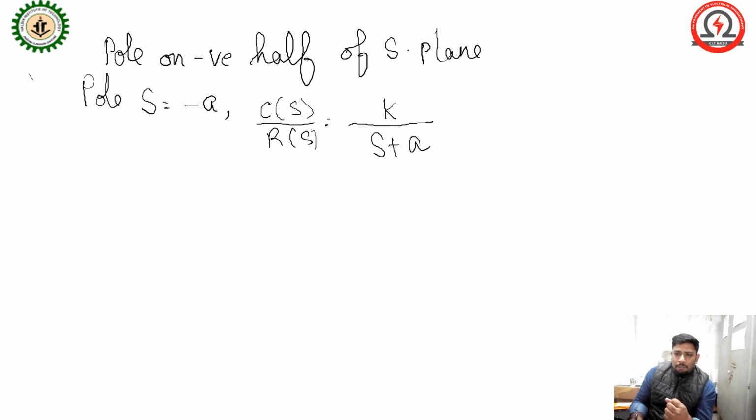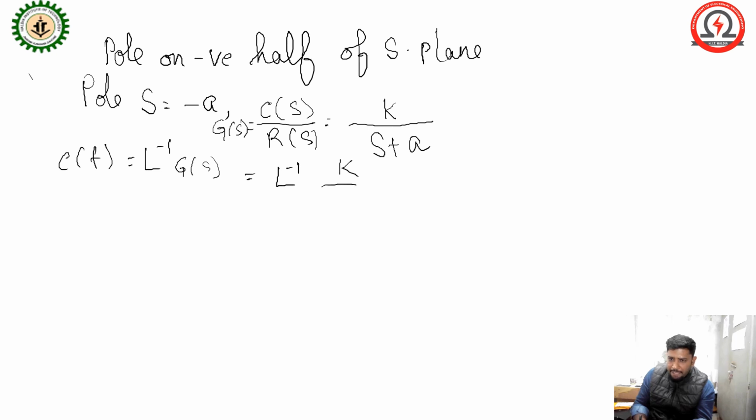Okay, so what will be the c(t)? c(t) will be written as the Laplace inverse of G(s), suppose this is G(s), so the Laplace inverse of K by S plus A. So you can get K into e to the power minus A t.